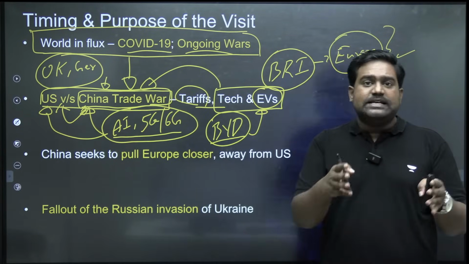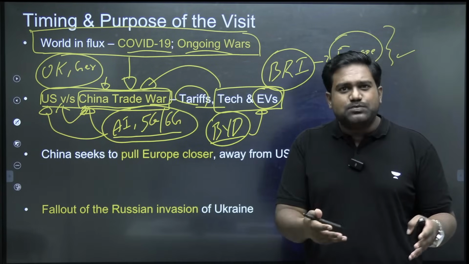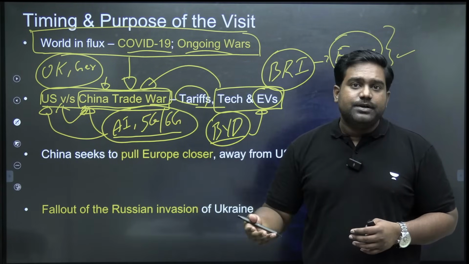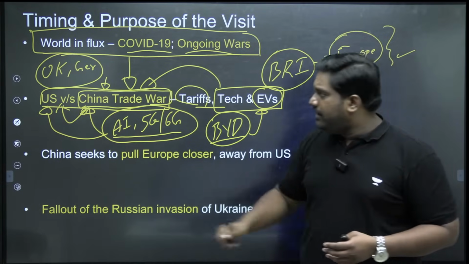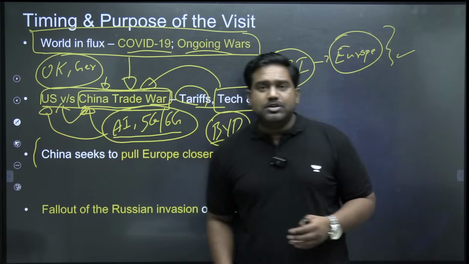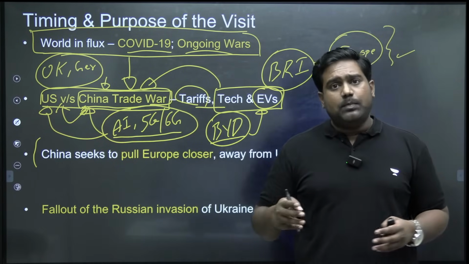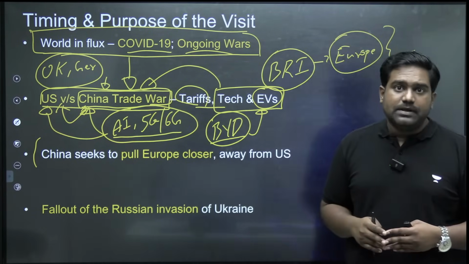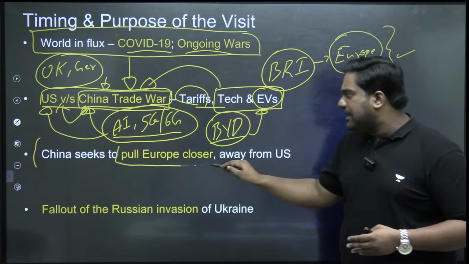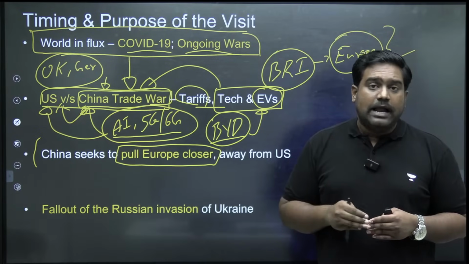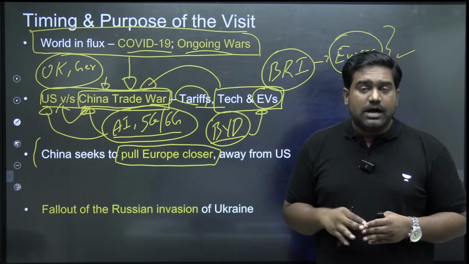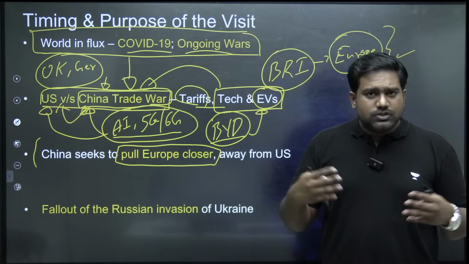If China pushes into Eastern and Central Europe through its investments, through its offerings, it can easily create a gateway into the Western markets as well, and that would allow China to establish its dominance across Europe and maybe beyond the Atlantic as well. So China is essentially seeking to pull some European countries closer to it and away from the American influence, away from Western influence.